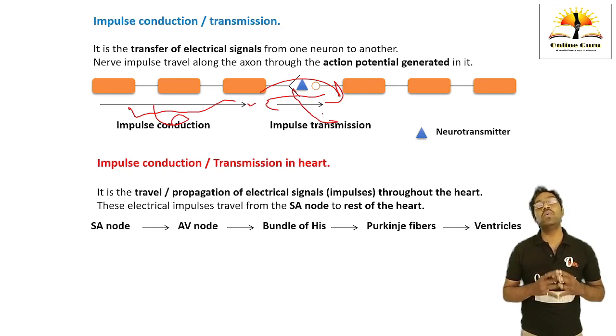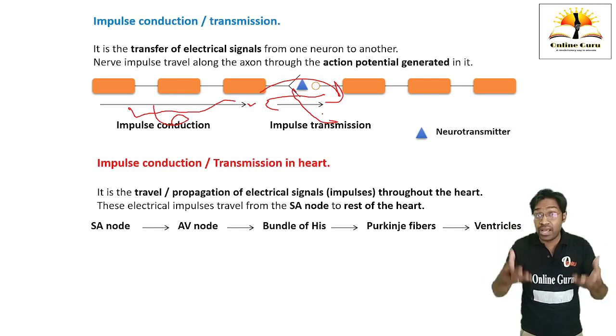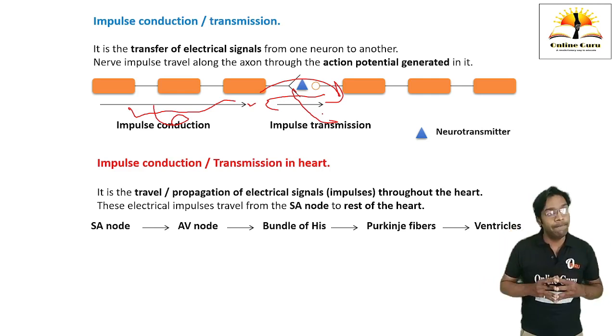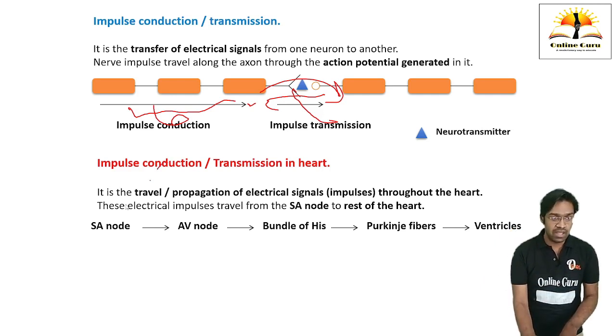Then we are going to discuss cardiac action potential. This is actually the impulse transmission which takes place in our heart cells, that is myocardial cells. We are going to discuss now what is impulse conduction in the heart. It is the travel or propagation of the electrical impulses from the SA node to the ventricles of the heart. See the actual movement from the SA node,